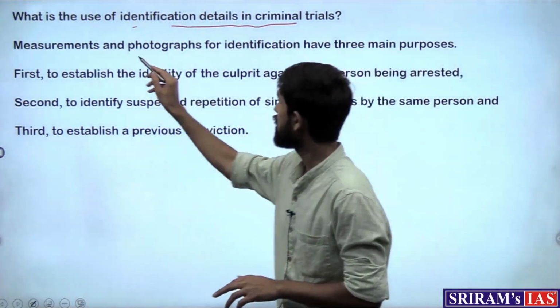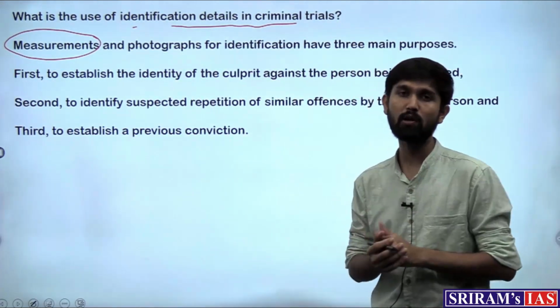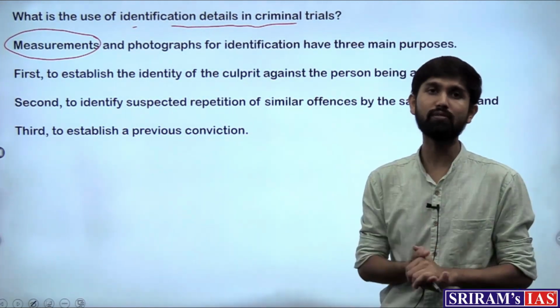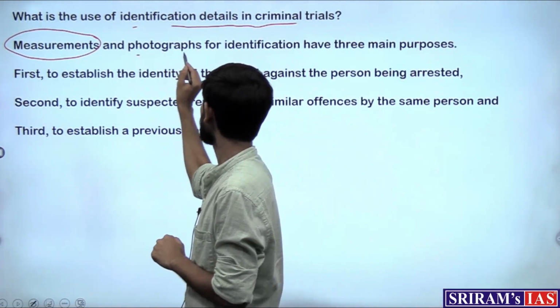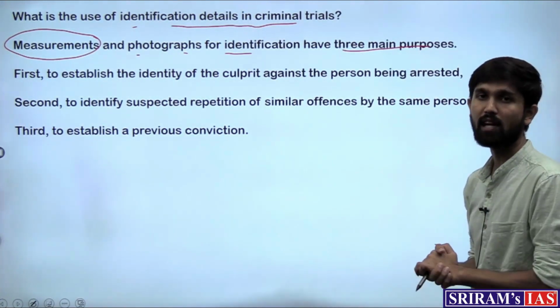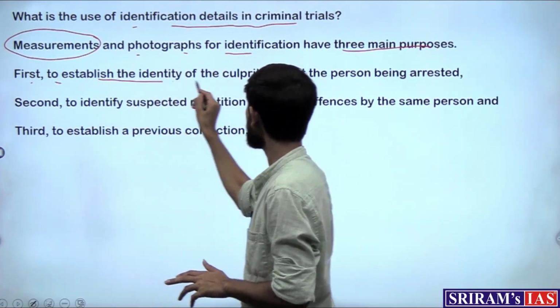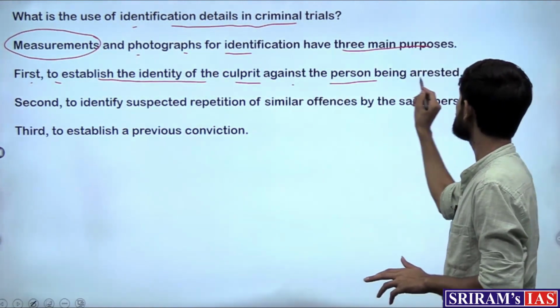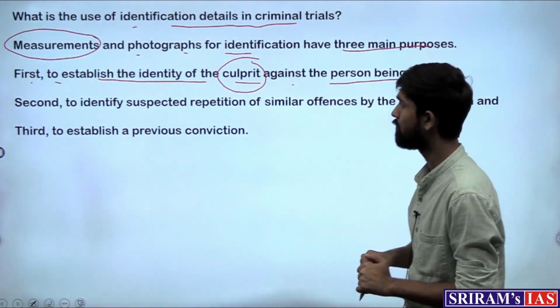"Measurements" is the singular word used to describe all the features that are recorded of the person arrested, along with photographs, for identification. It is done mainly for three purposes. First is to establish the identity of the culprit against the person being arrested. So finding out the culprit is the first, obvious purpose.